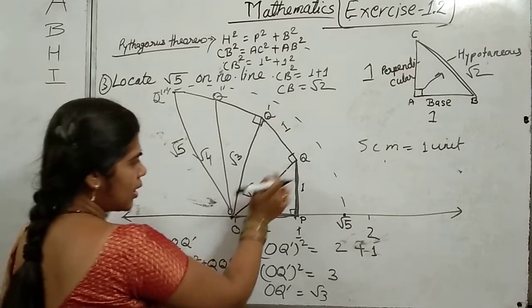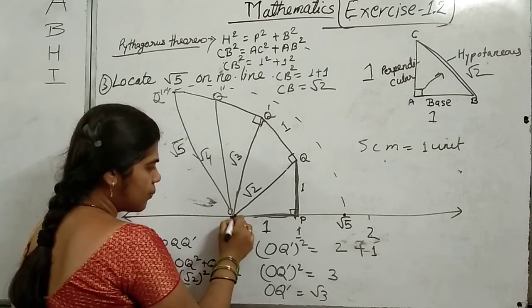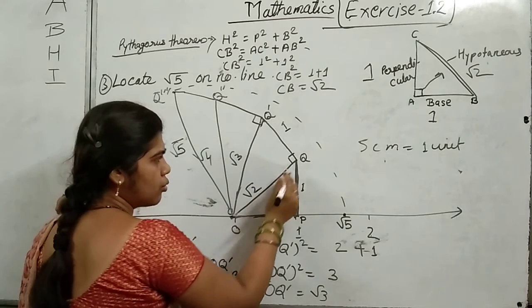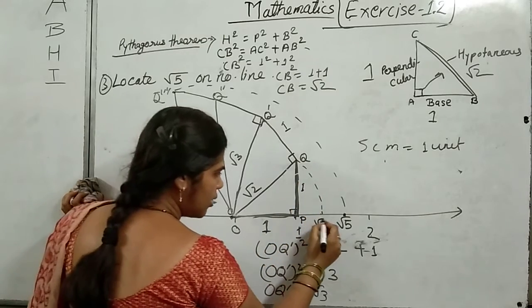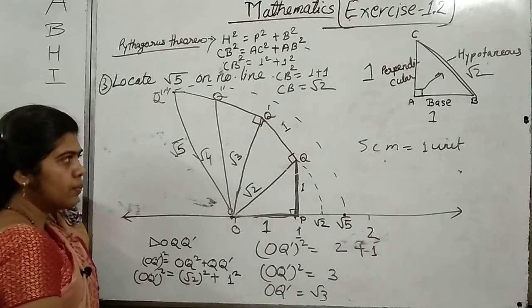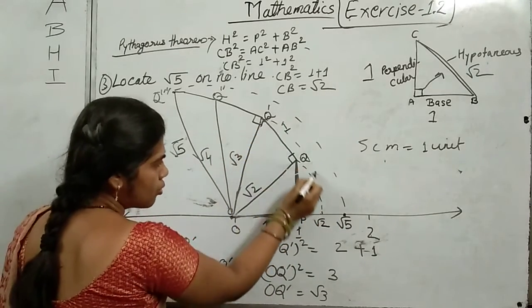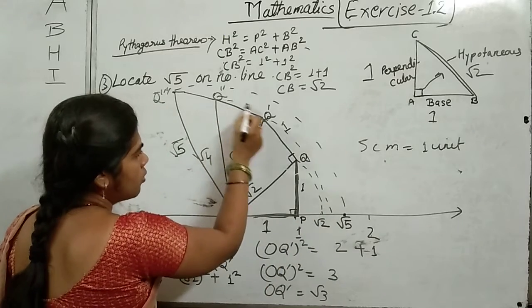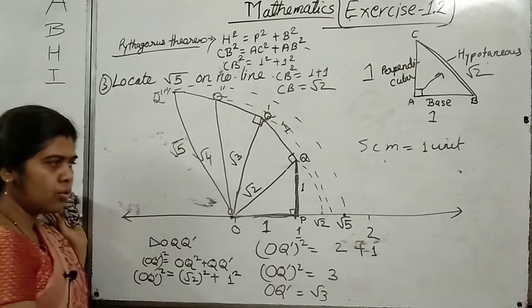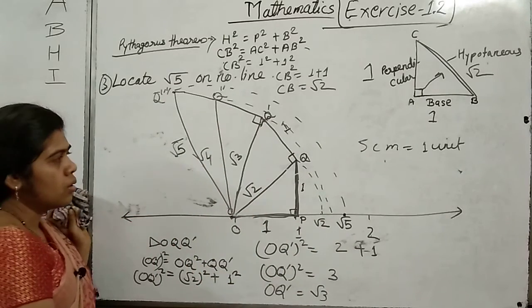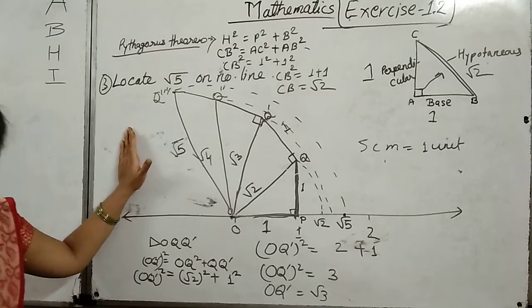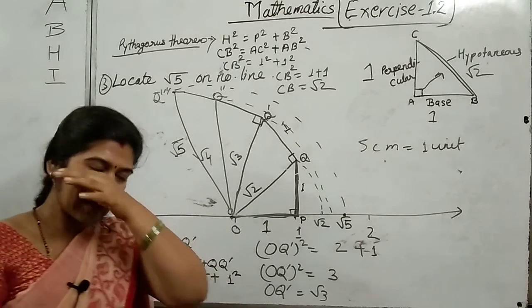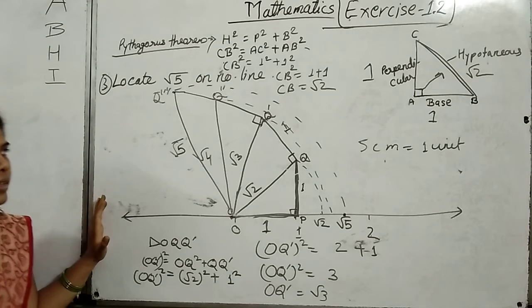We can also locate root 2 if you take an arc from O to Q dash and draw on the number line. So here somewhere it is root 2. Similarly, you can draw root 3 also, root 4. Root 4 is what? Root 4 is nothing but it is 2. So in the same manner you can draw or locate this irrational number on the number line.